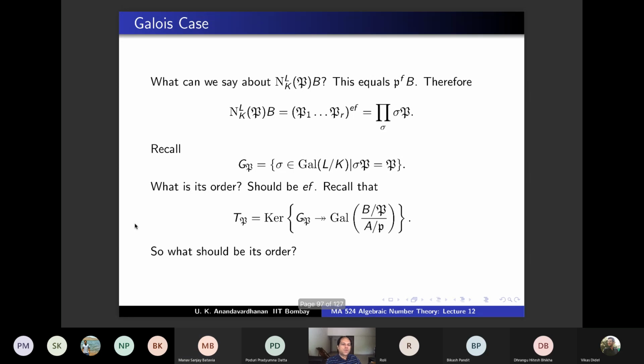So what should be the order of the inertia? The answer is e. So this is a very beautiful setup. In the Galois case, the full Galois group is of order efr. The decomposition group at any prime is of order ef, and the corresponding inertia group is of order e. Okay, so very nicely these numbers are explained in terms of the structure of subgroups.